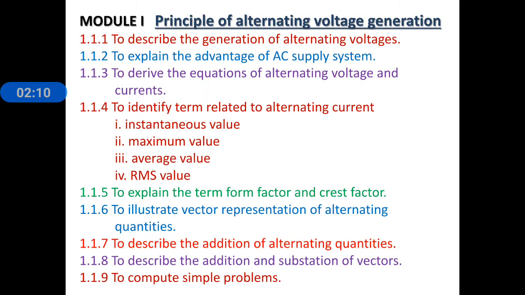So let us discuss the first module, which consists of the generation of alternating voltages, advantages of the AC system, equations of alternating voltage and current, and terms related to alternating current, that is instantaneous value, maximum value, average value, RMS value, form factor, crest factor, and the vector representation of alternating quantities, addition and subtraction of alternating quantities or vectors, and simple problems.